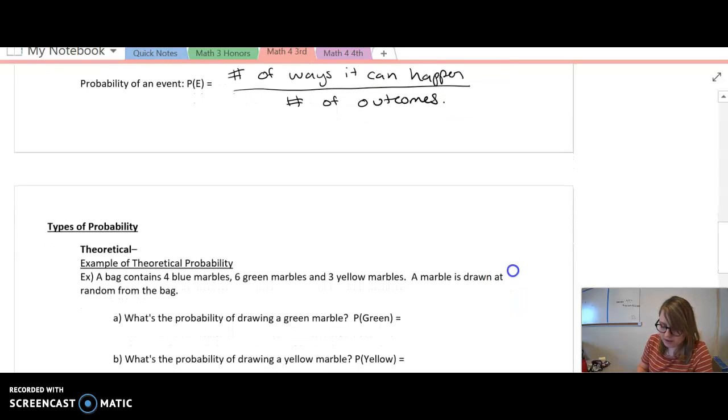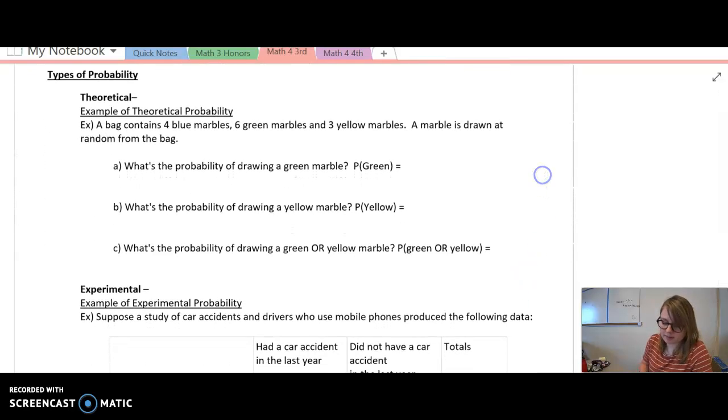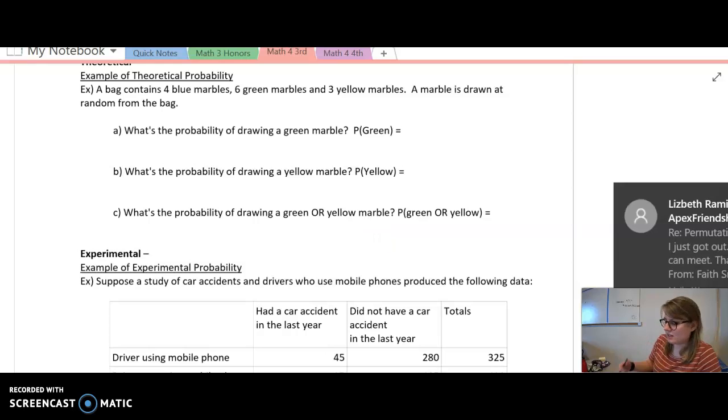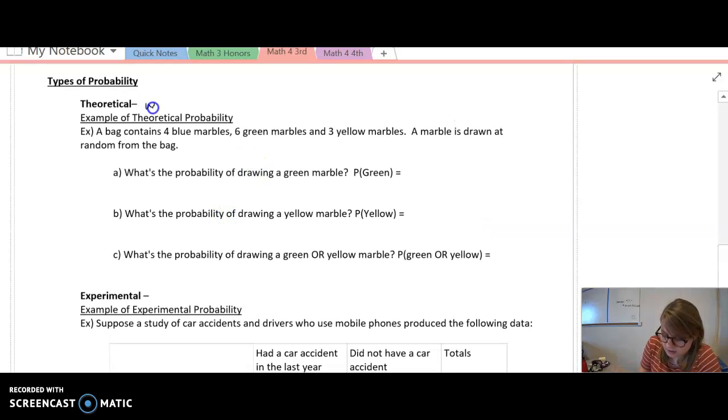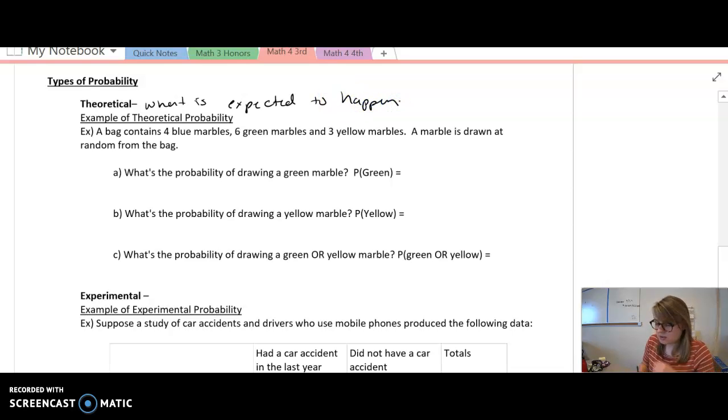Right. So there are two types of probability that we're going to be talking about. There is theoretical. So what is expected to happen based on math? So this is kind of like our rolling dice.